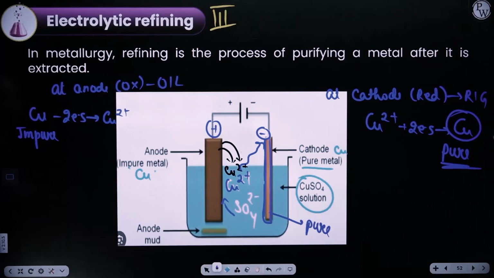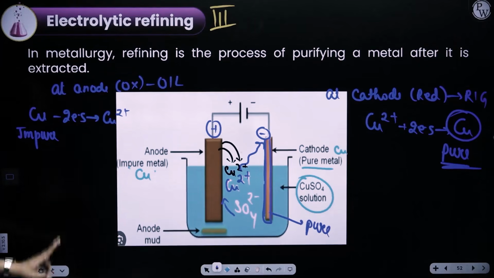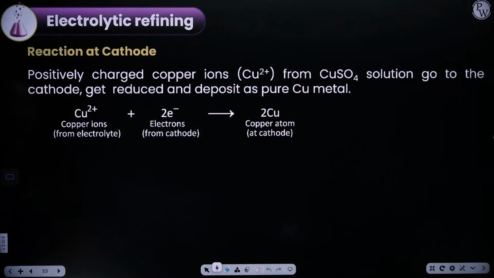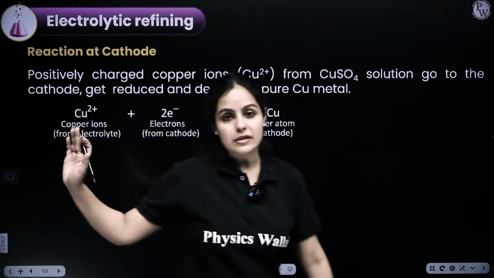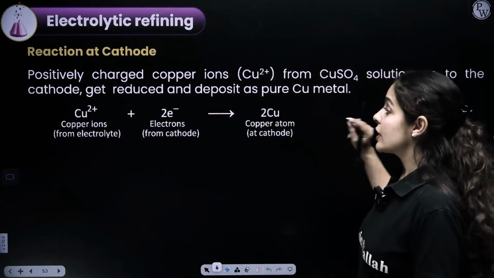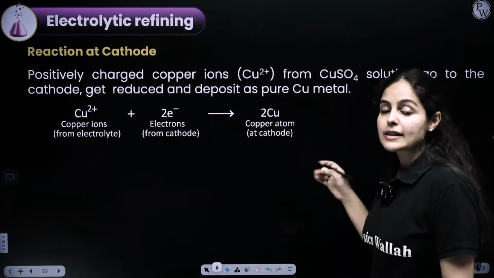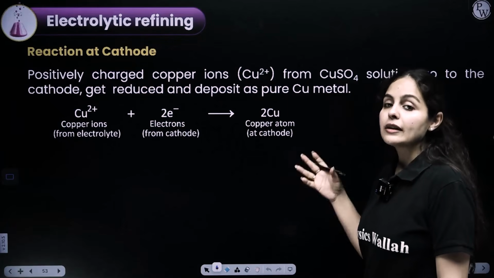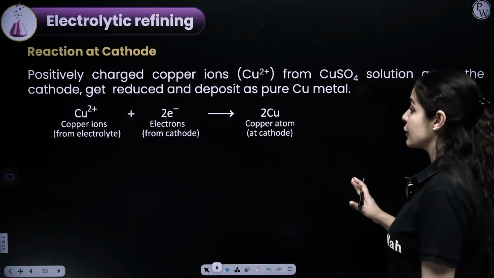Cool? Cool. So metallurgy is all about refining metal in the presence of electricity. We call it electrolytic refining. And the same thing is present here. At the anode, the impure form of a metal is taken. At the cathode, a pure thin strip of the metal, and the electrolyte is a solution of the same metal.